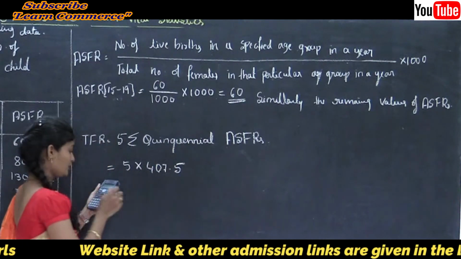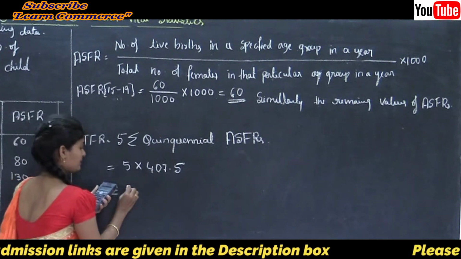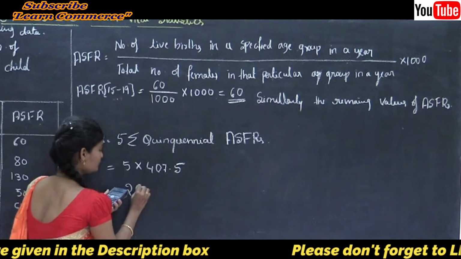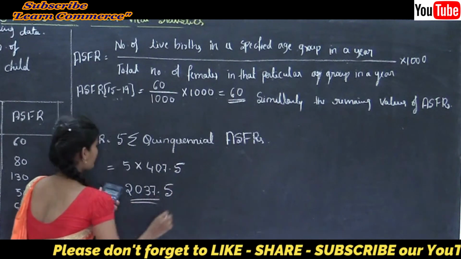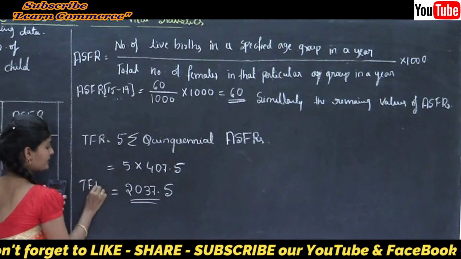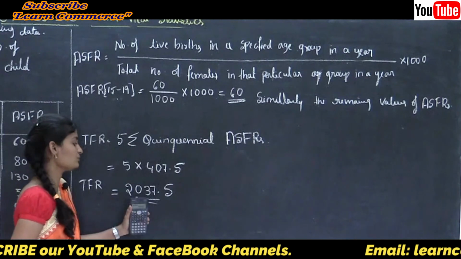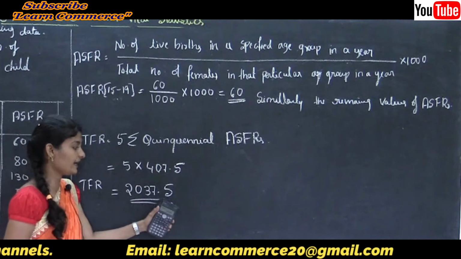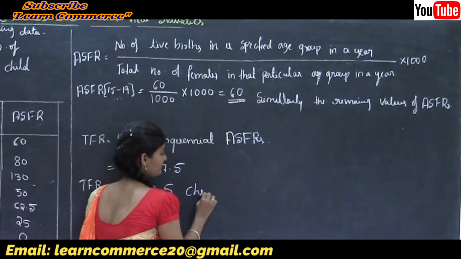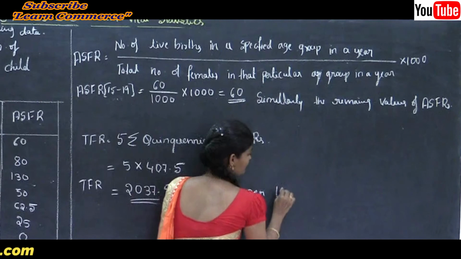This is the total fertility rate. It indicates 2037.5, that is about 2038 children per 1000 women.